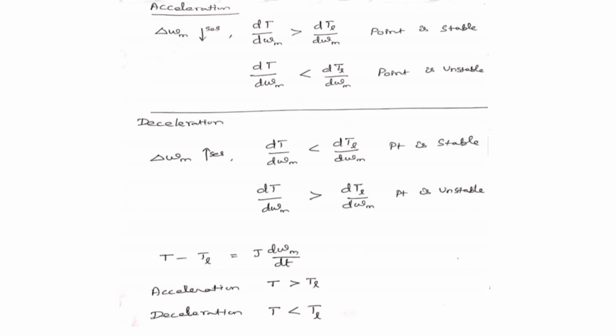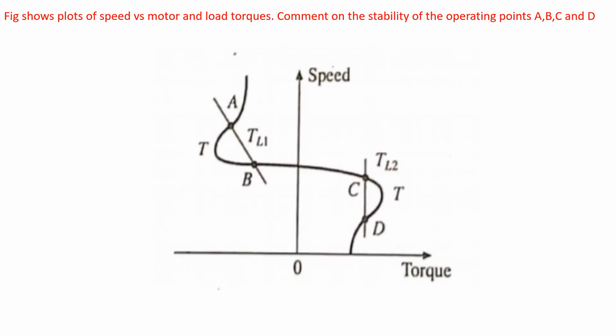Now we'll go to that problem. They have given the question. The figure shows the plots of speed versus motor torque as well as load torque. Comment on the stability of the operating points A, B, C and D. Kindly see torque on the x-axis and speed on the y-axis. They have given this curve, your mechanical torque curve like that.